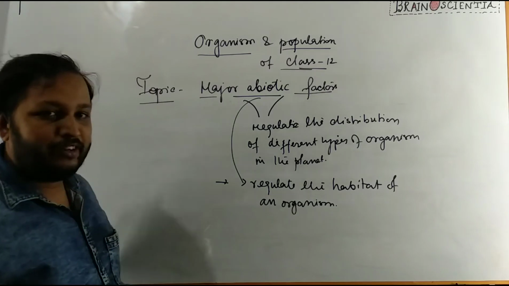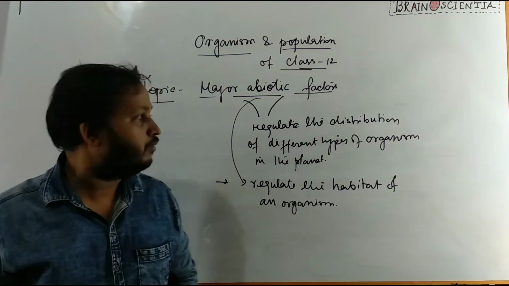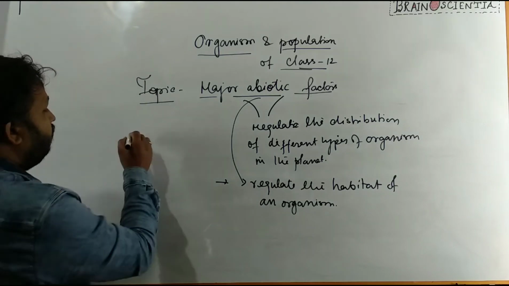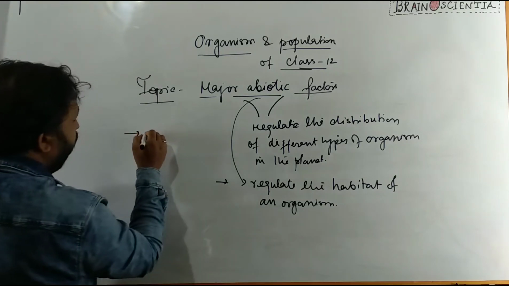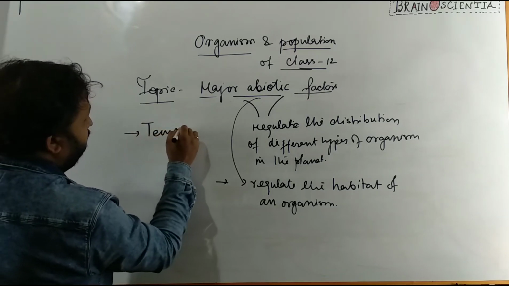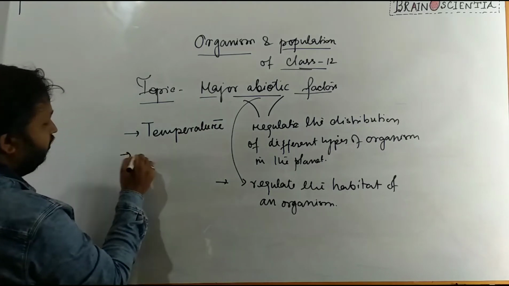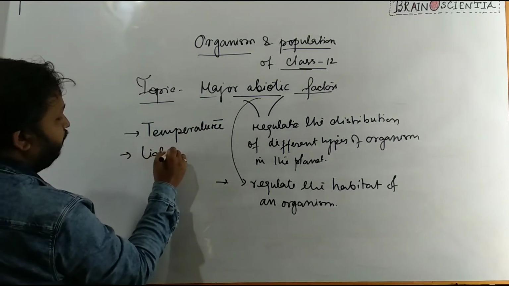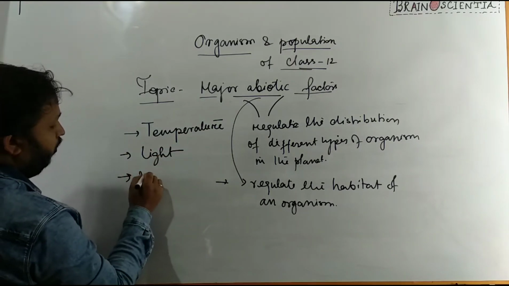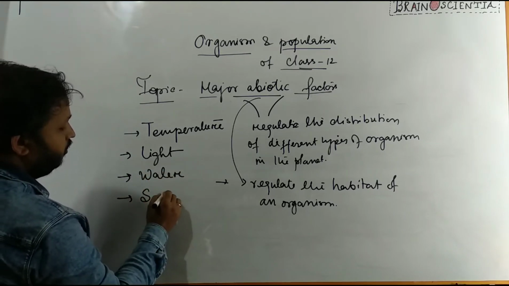There are so many abiotic factors that regulate or decide the habitat of an organism, but today we will focus on four major abiotic factors, and the abiotic factors are temperature, then light, then water, then soil.